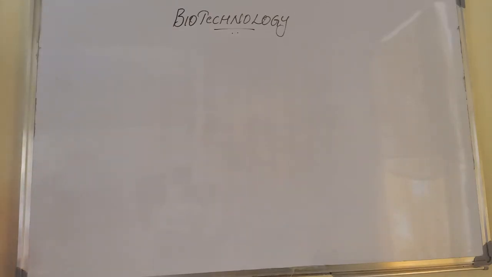We are moving to another unit, that is biotechnology. In this there are two chapters: biotechnology and its process, and biotechnology and its applications. First we are dealing with biotechnology and the processes which are involved in biotechnology.